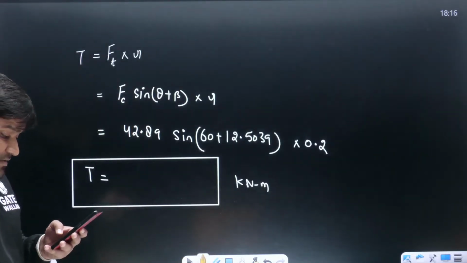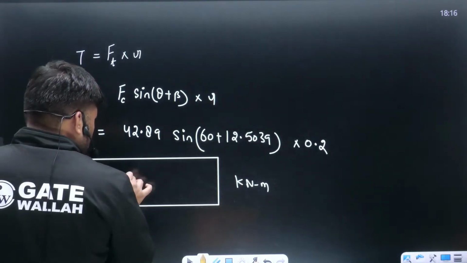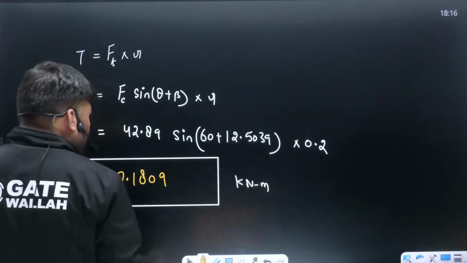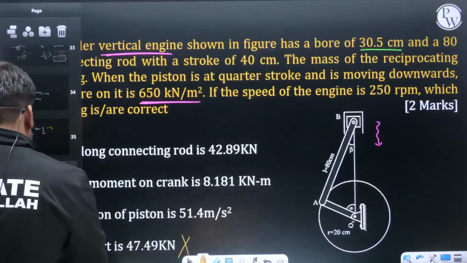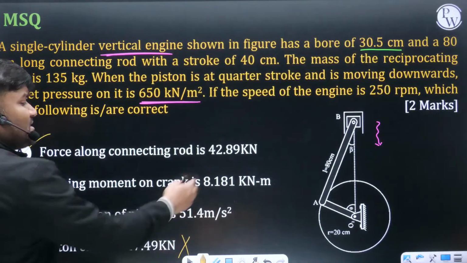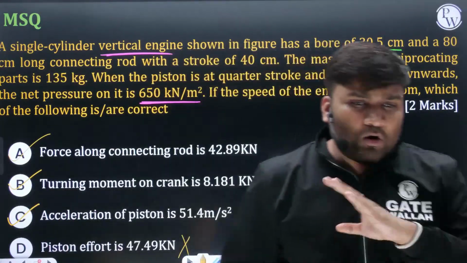Okay, the answer which I am going to get here is 8.1809 kilonewton meter. Check whether this option is correct or not. 8.1809 is my answer, approximately correct. So option B is also correct. Which options are correct? In MSQ, options A, B, C are correct. One big question and all the concepts are clear.